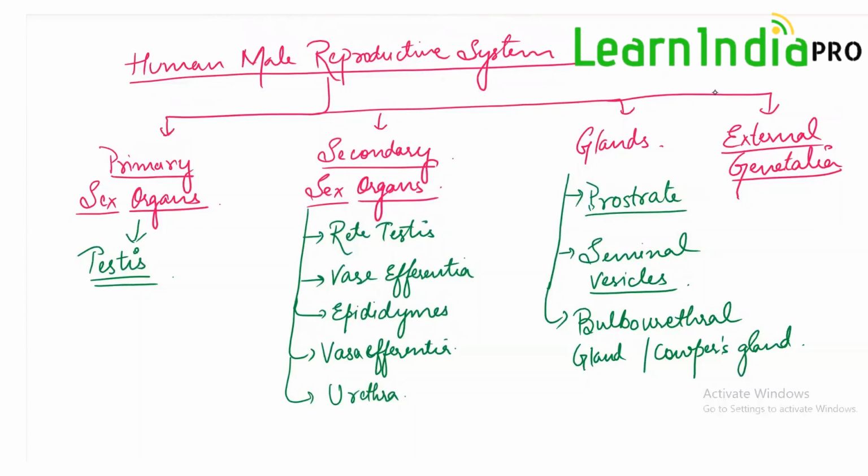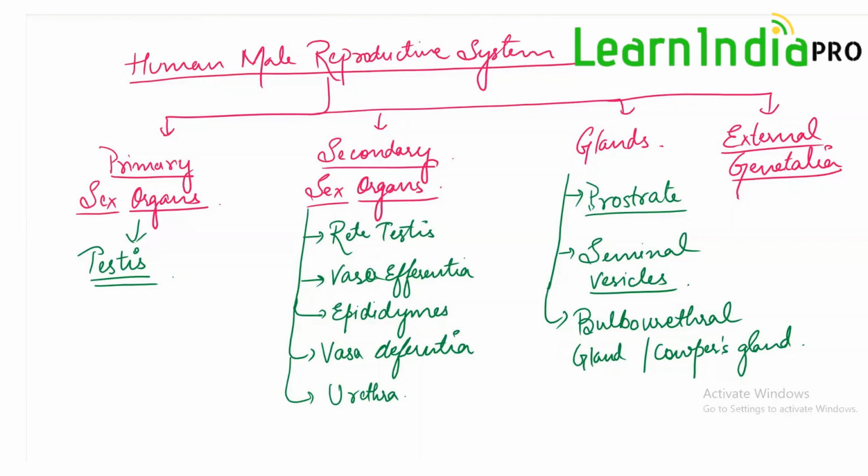The primary sex organ is where exactly the gamete formation takes place, that is the testis. The secondary sex organs include the ducts, which we also call accessory ducts, and here they are rete testis, vasa efferentia, epididymis, vas deferens, and urethra. Next is the external genitalia, and next are the glands. Glands are three: prostate gland, seminal vesicles, and bulbourethral gland, also known as Cowper's gland.